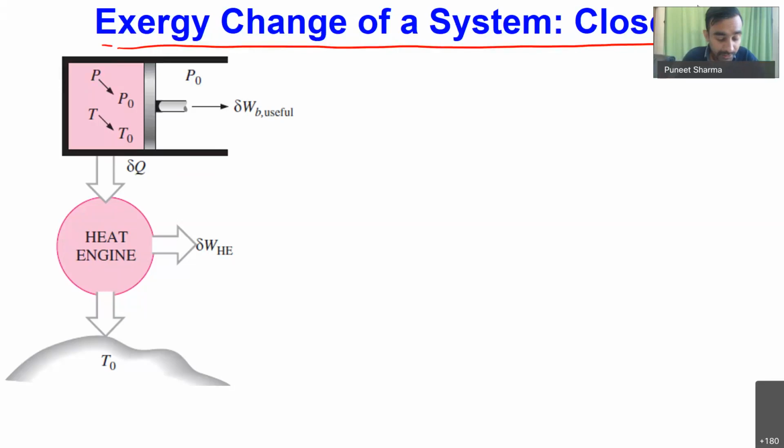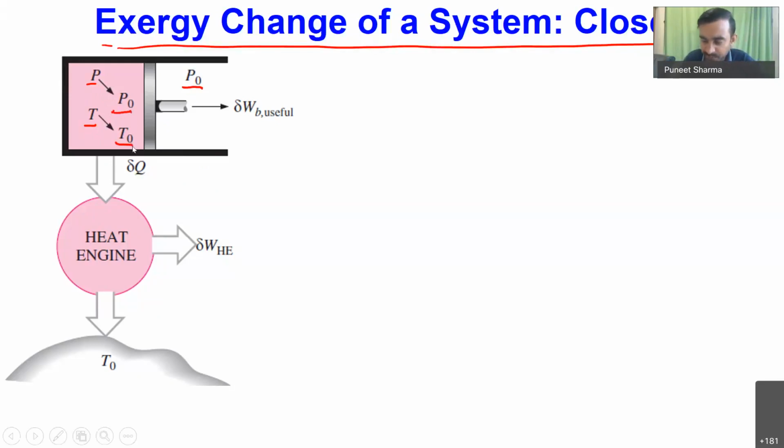Okay, so let us consider we have one closed system. This black boundary over here shows a cylinder, and then we have some piston over here. Let me consider that the initial thermodynamic pressure and temperature are P and T for the system, and the surrounding pressure is P naught. If we have to determine the exergy associated with this particular thermodynamic state, we have to convert this pressure P to P naught and temperature T to T naught.